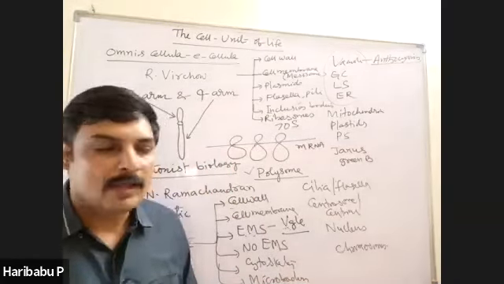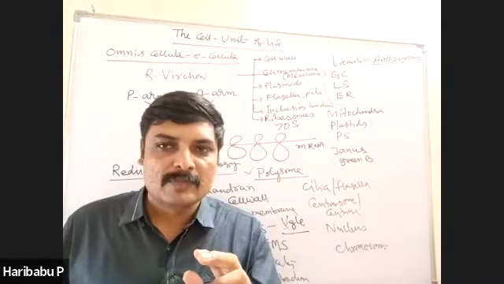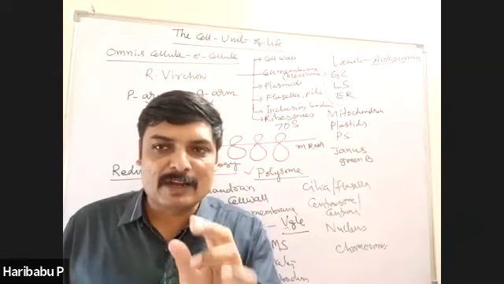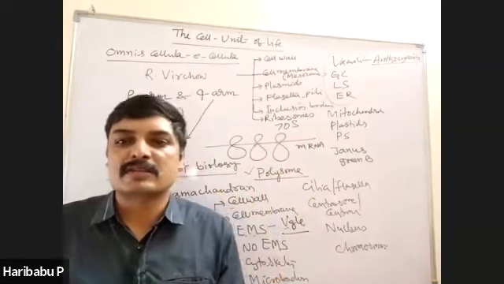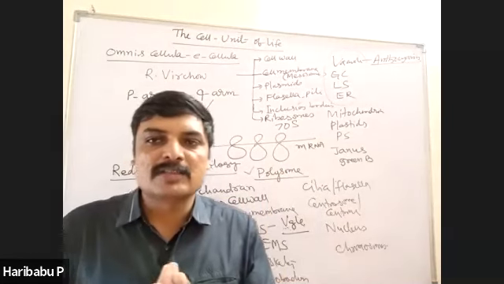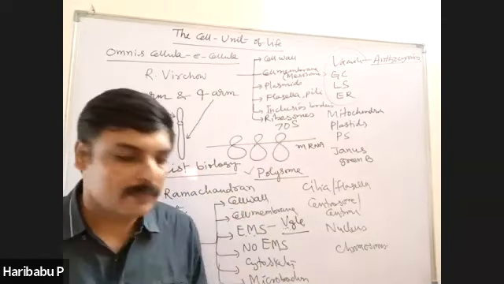cytoskeleton. And microbodies, single membrane bound, certain cell organelles such as peroxisome and glyoxysomes form microbodies. Peroxisomes and glyoxysomes are known as microbodies. And then